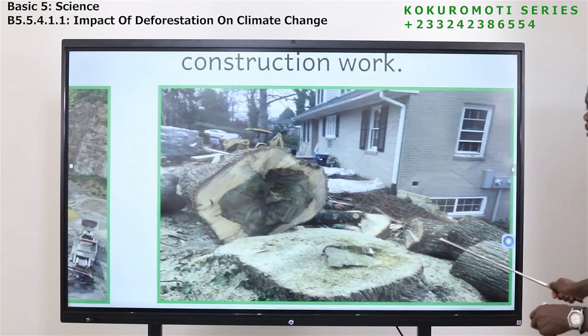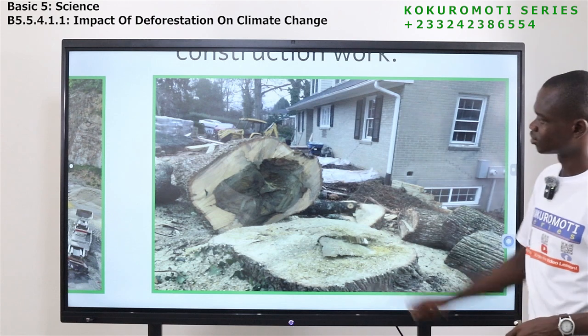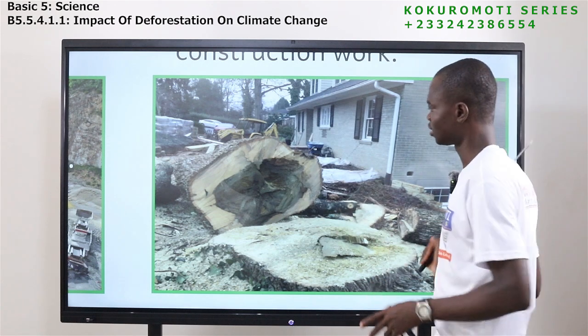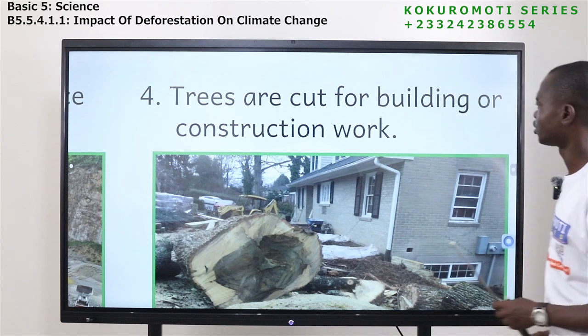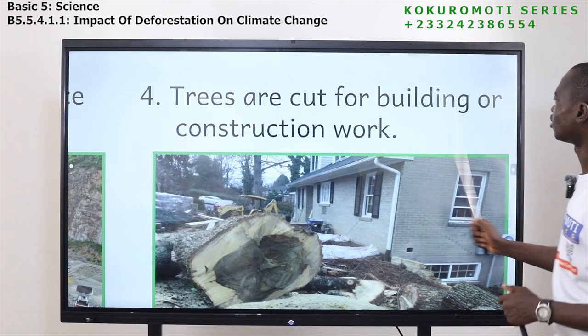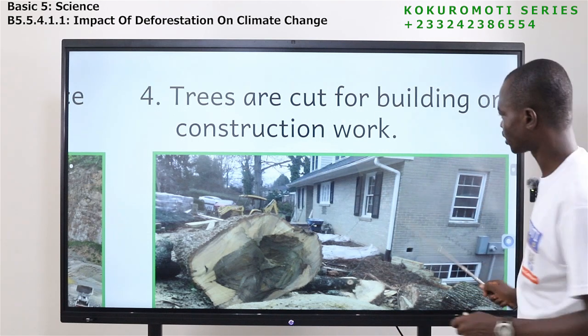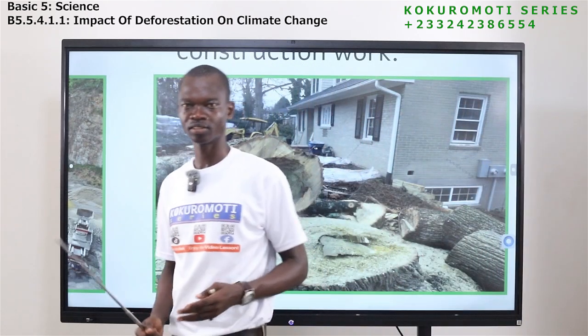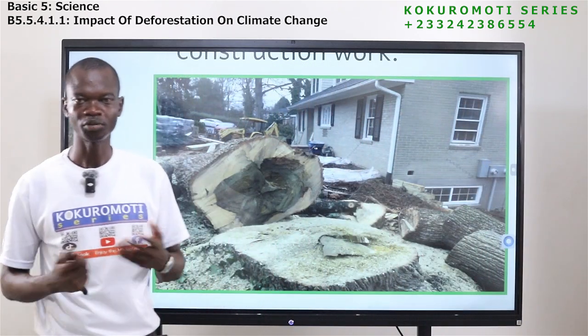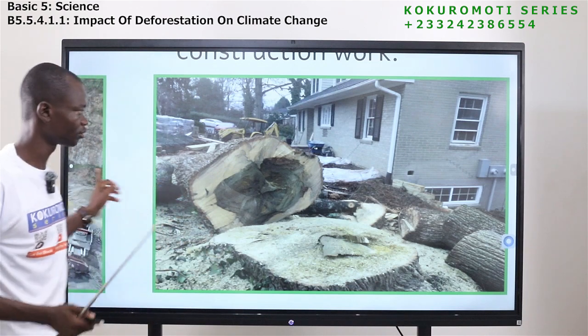Let's come to this side. You see, this tree has been cut down. And why do they cut down trees? Trees are cut down for building or construction work. So if you want to build a house, you need wood. Where do we get the wood? We get the wood from trees.